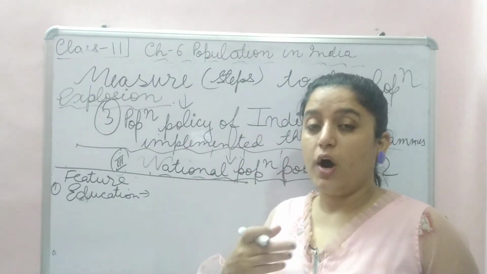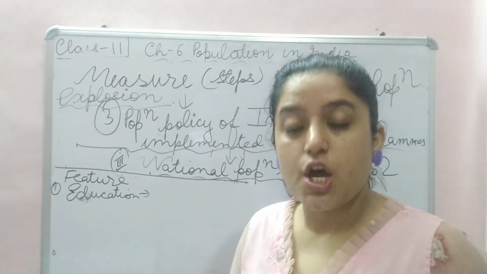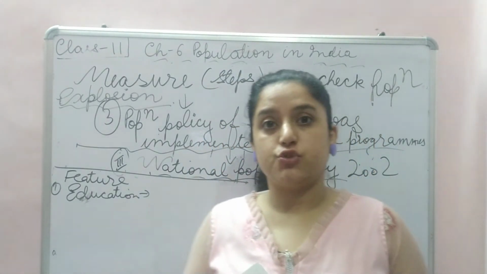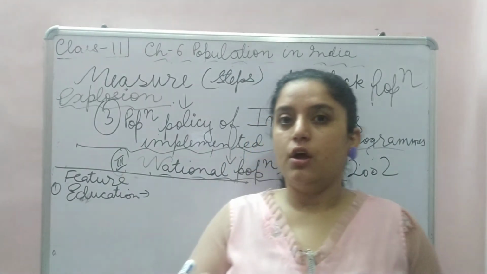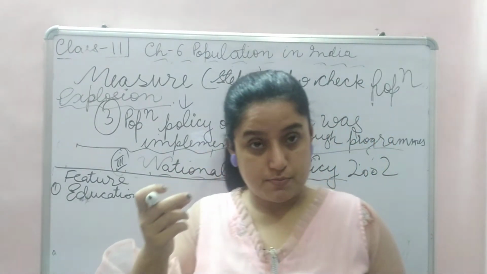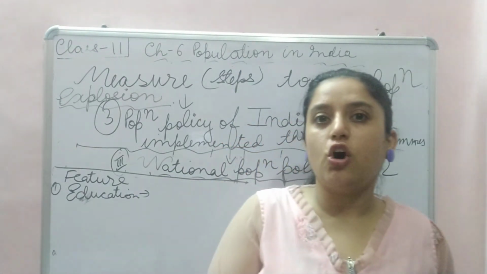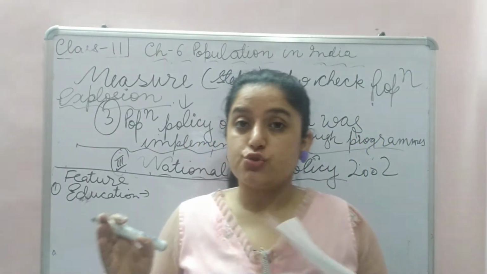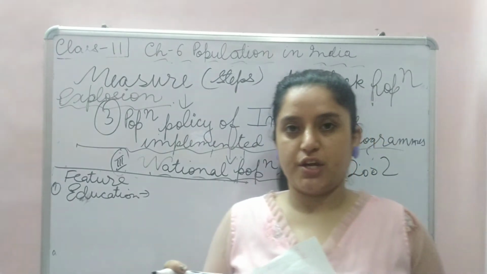See, I told you why there is a population explosion. Because women are not educated, men are not educated. First of all, education develops their mind from orthodox thinking to practical thinking, where they should know that quality of life is very important.